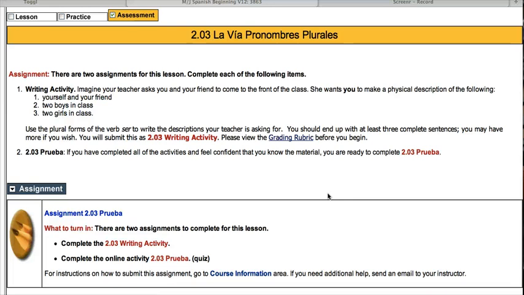Okay, 2.03 Pronombres Plurales Assessment. So here's what you're going to do. There are two assessments for this lesson. One is going to be a quiz and one is a writing activity. Let's read the directions carefully together.